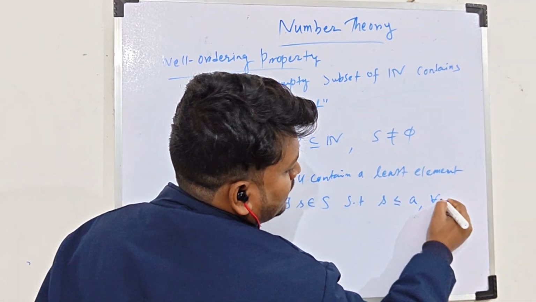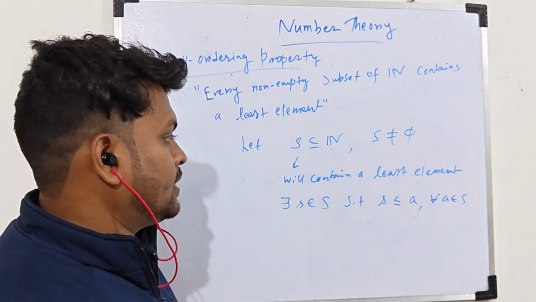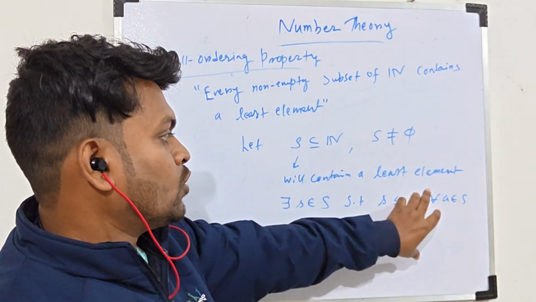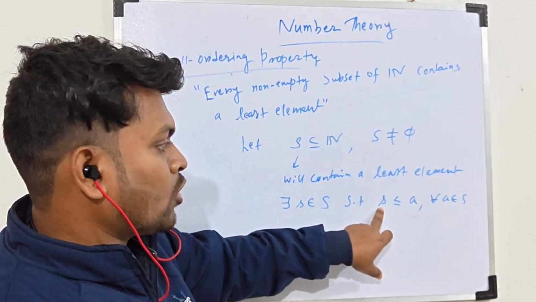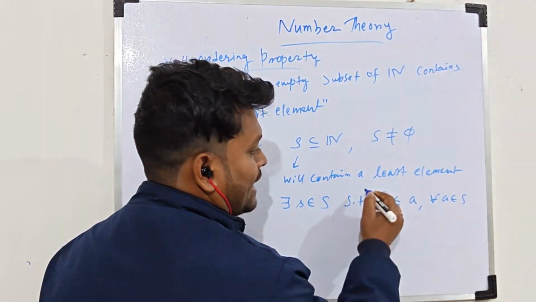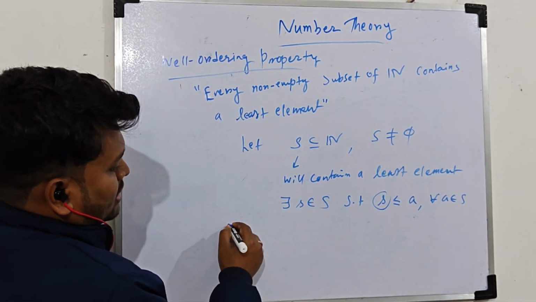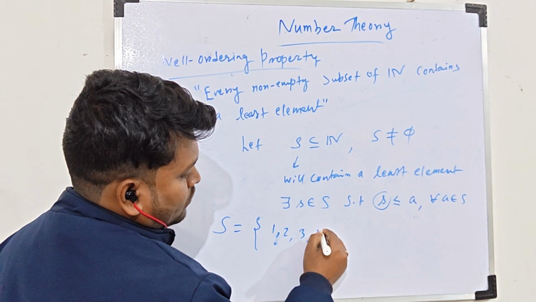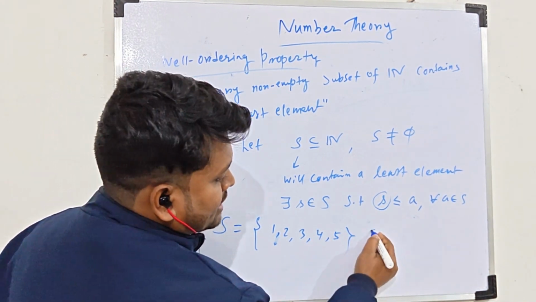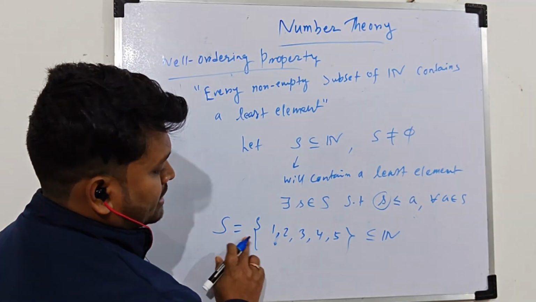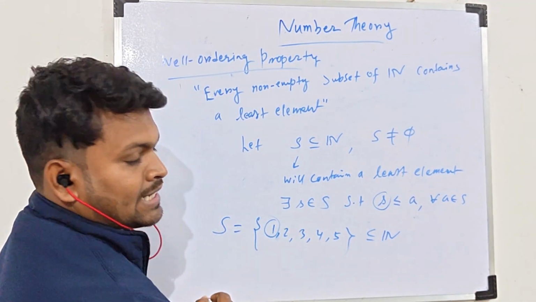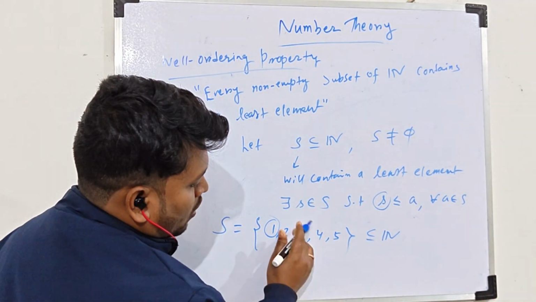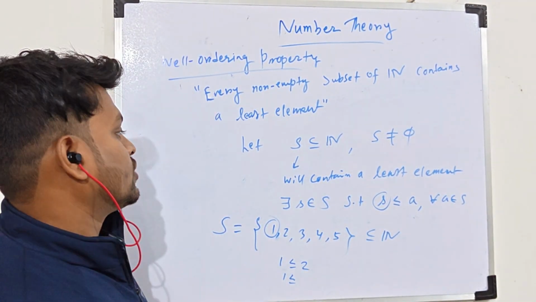Okay, that means the set S has a least element which will always be less than or equal to the other elements of the set. That means this will be the least element. Any set, if you consider, let S be 1, 2, 3, 4, 5, okay, so this is a subset of N and also a non-empty set because there are 5 elements, so it has a least element. So 1 is less than or equal to 2, 1 is less than or equal to 3, so 1 is less than or equal to the other elements.